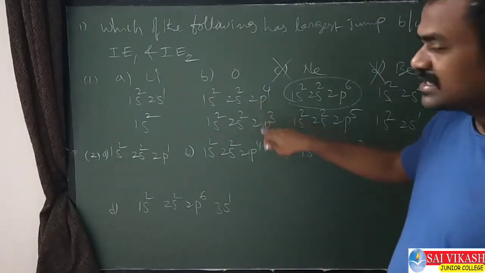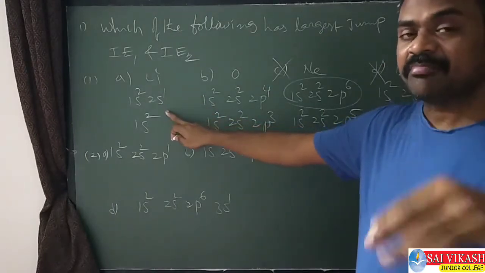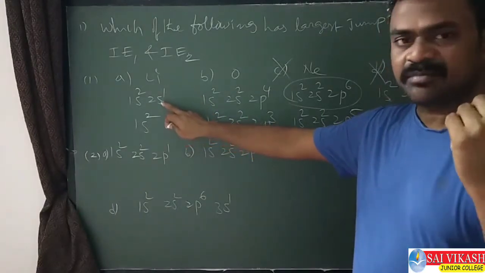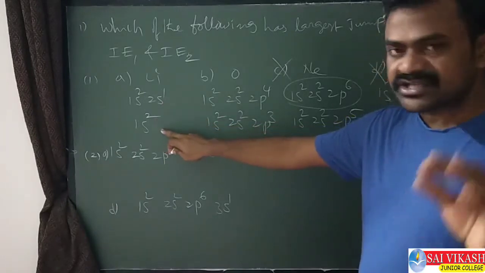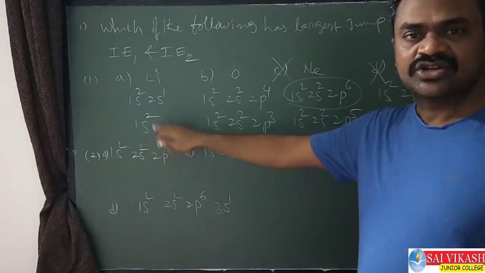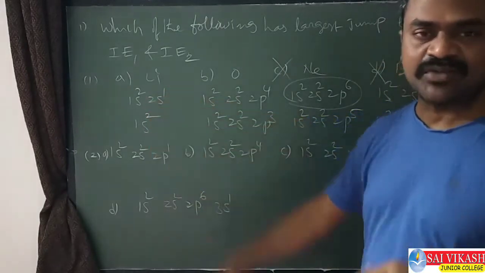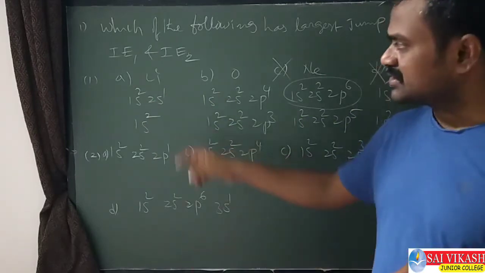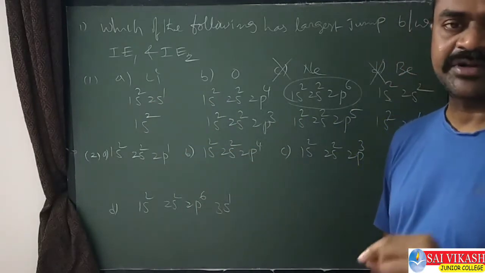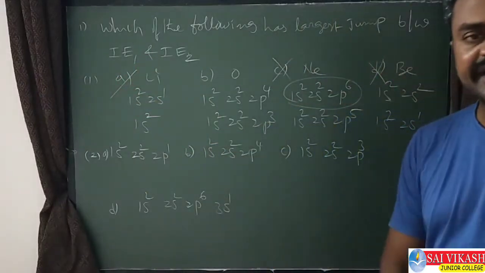Here the shell is the same, but half-filled configuration. Here the shell is completely lost. The second shell is completely lost, and 1s2 it becomes. So we need to go inside the shell to remove the second electron, and that size is very small. So in this case only, a huge difference is coming between IE1 and IE2. So option A is the right answer.